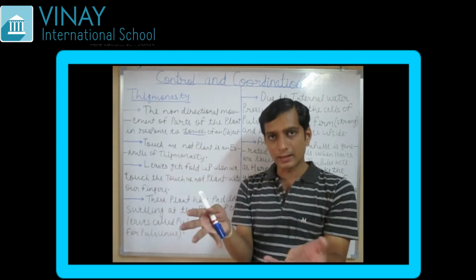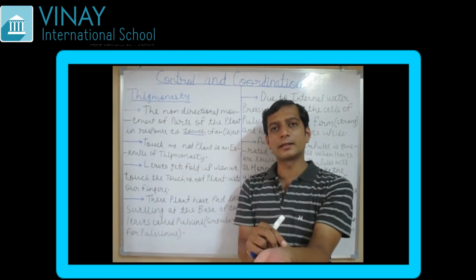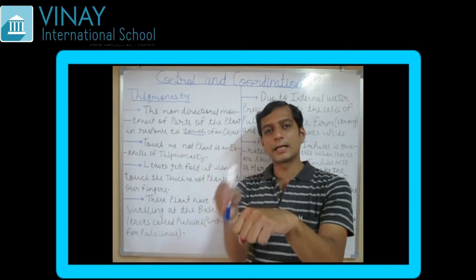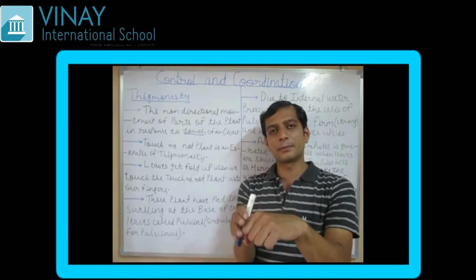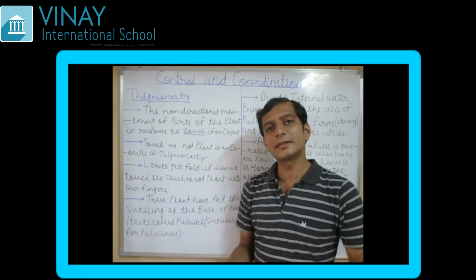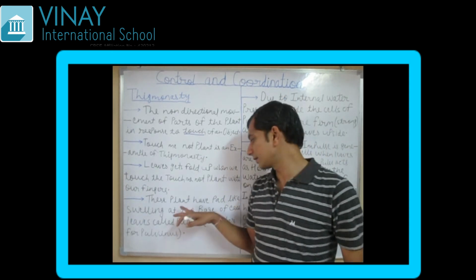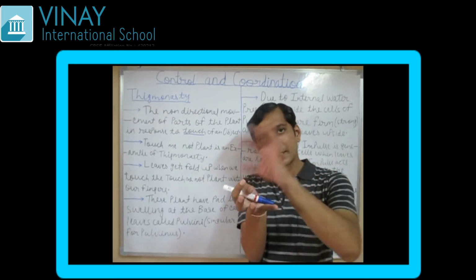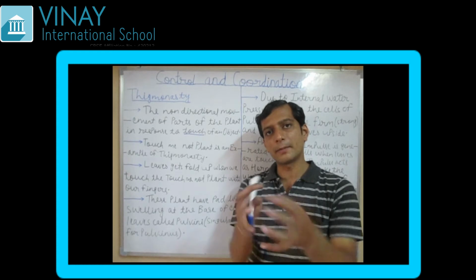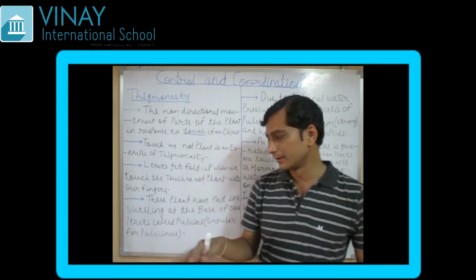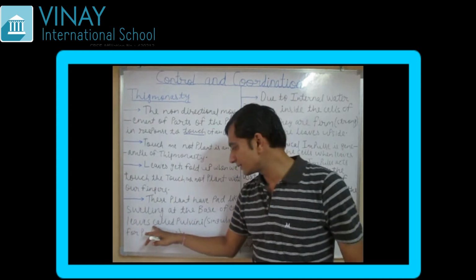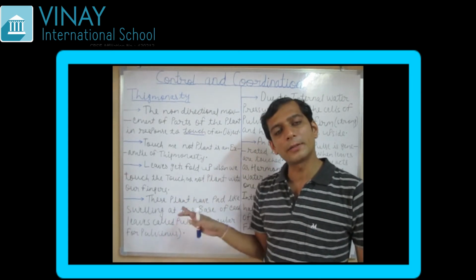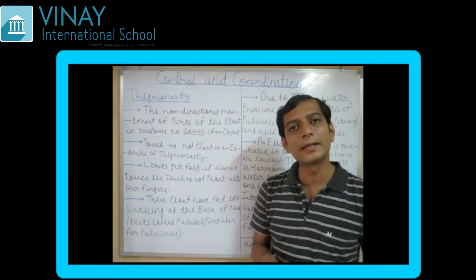You know what swelling is. When a honeybee bites, you have seen a very big swelling comes. That is a swelling. Similarly, at the base of the leaves there is a pad-like swelling. A pad is there in which a swelling happens, and this swelling at the base of the leaves is known as pulvini.